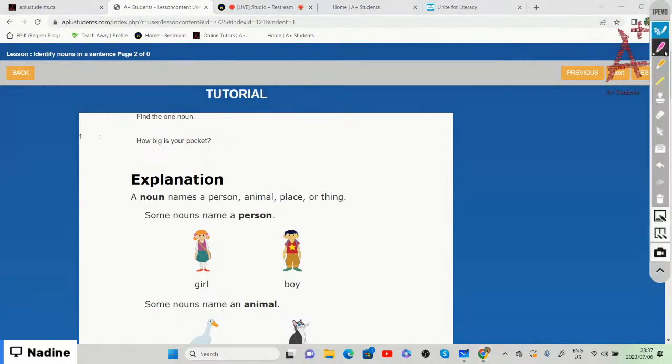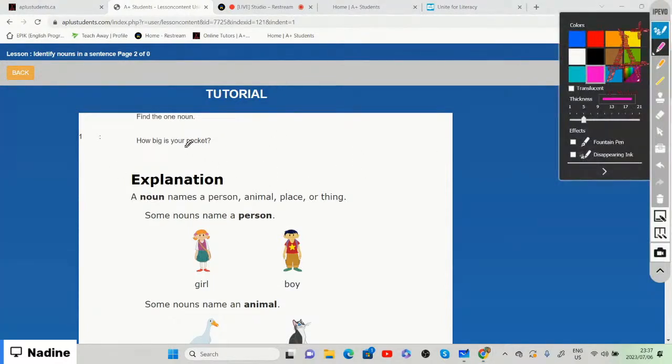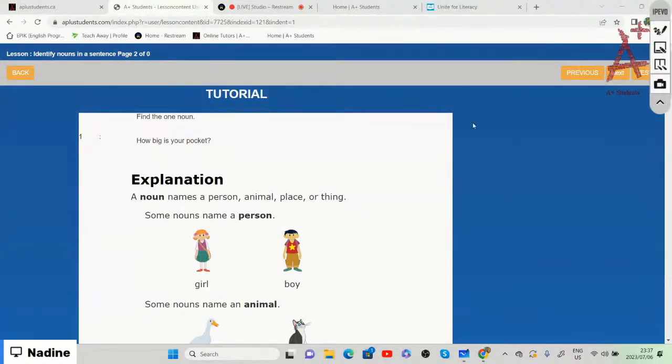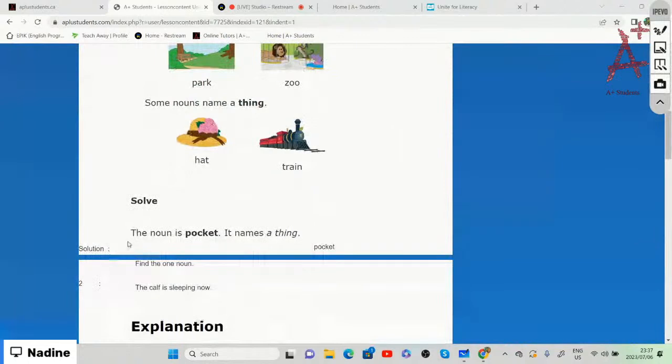So we are going to choose the noun over there, which is pocket. And that is basically just a thing that it mentions. So the noun is pocket, and pocket names a thing. So yes, how big is your pocket, it is referring to a thing.